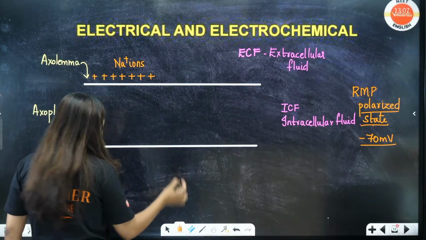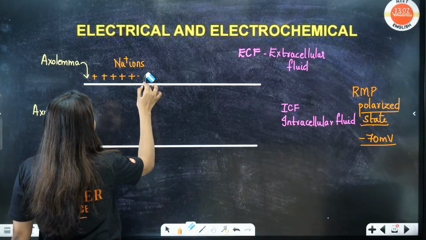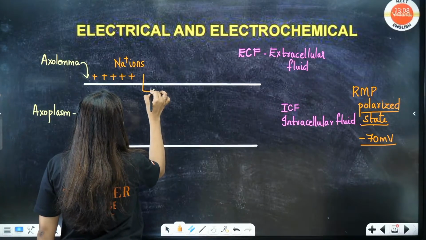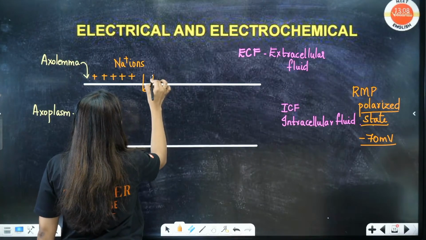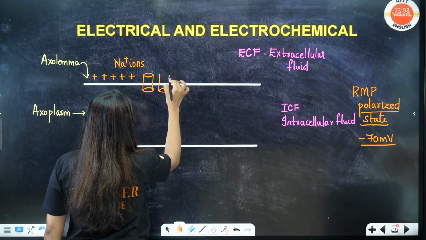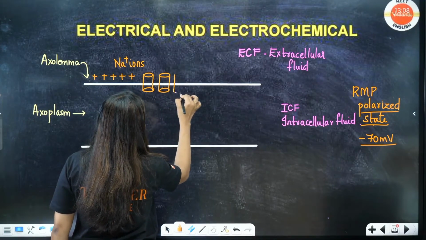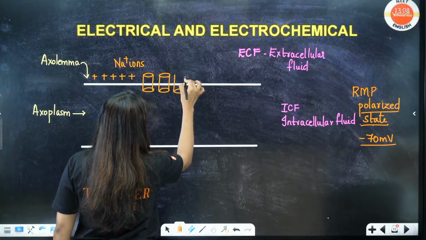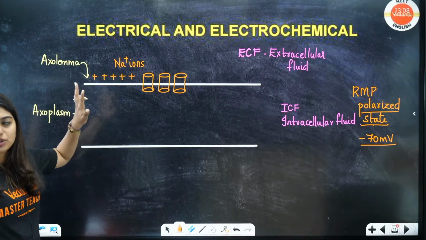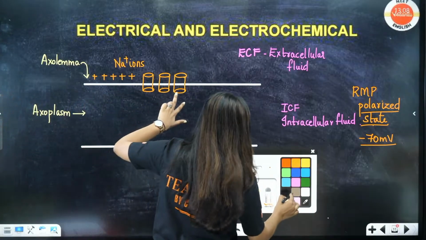Now I'm going to draw some channels on them. Students, these are open channels. The membrane of our axon will have open channels like this. These are your sodium channels.